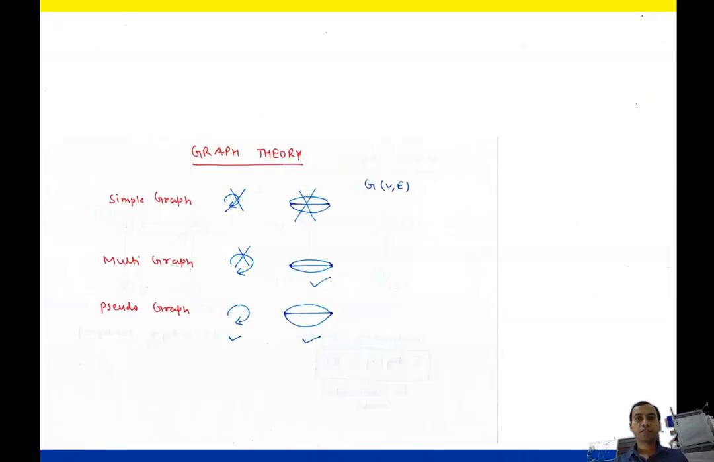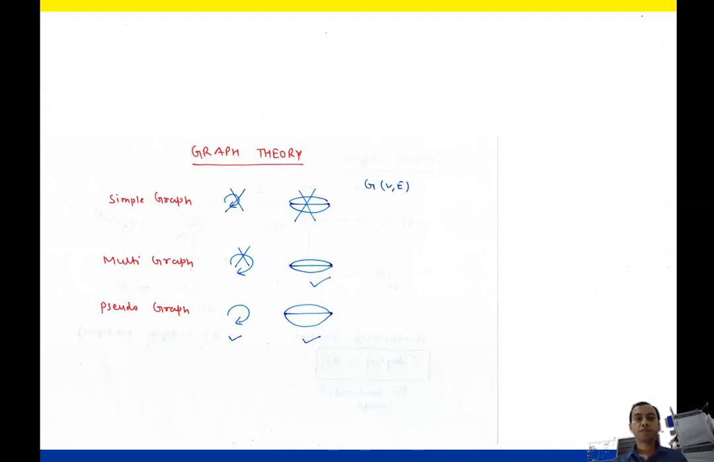So we are starting a discussion on graph theory. Suppose that we are asking the types of graph. So what is types of graph? There are three types of graph. First is simple graph, multigraph and pseudograph.